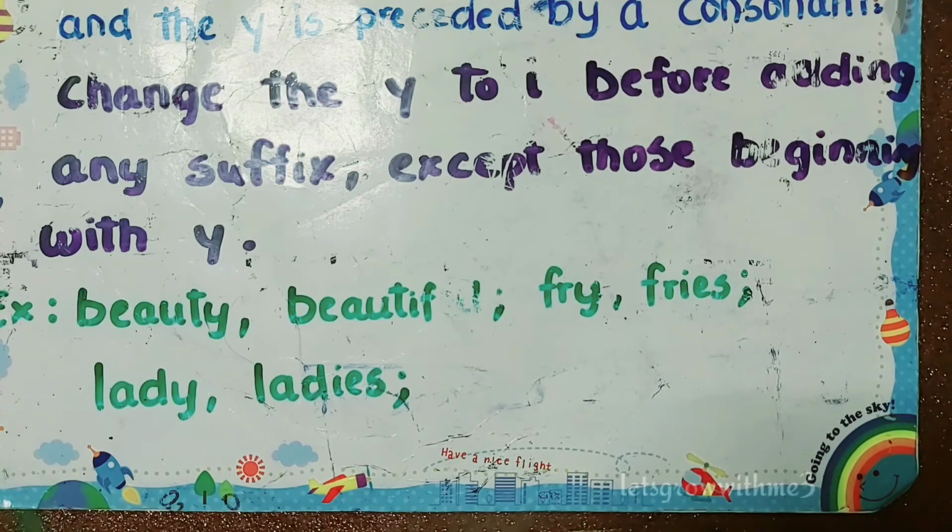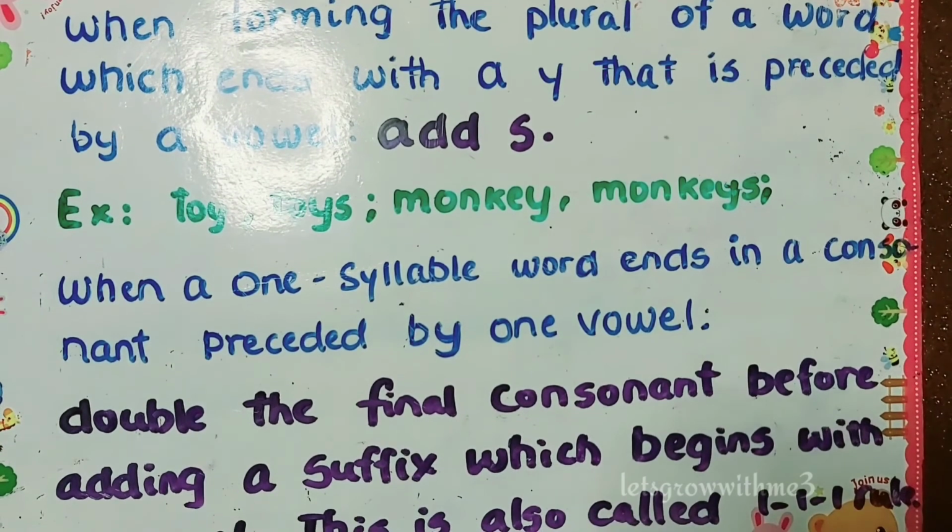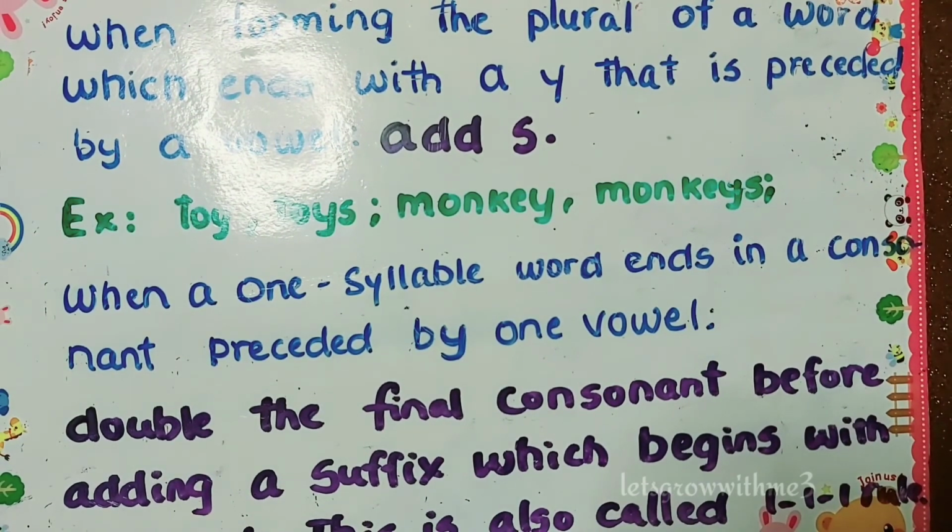So let's see a few more rules. We know about this rule; we studied it in singular and plural. Let me read the definition first.